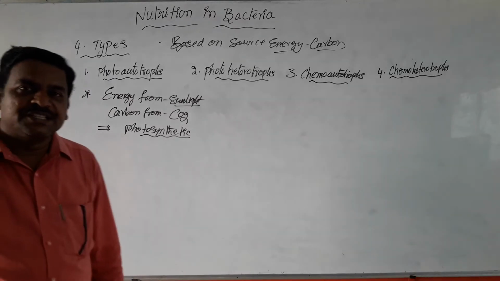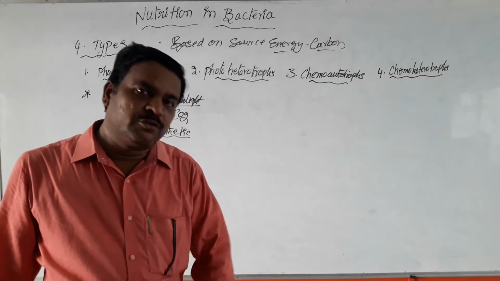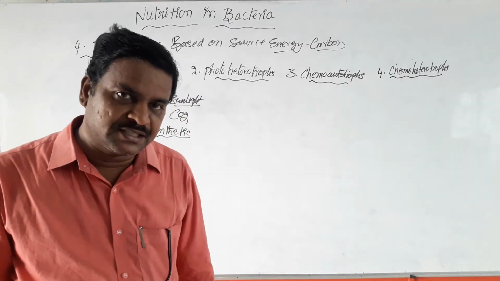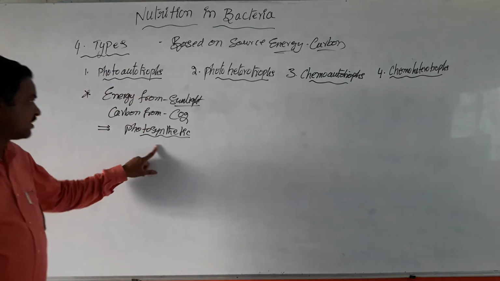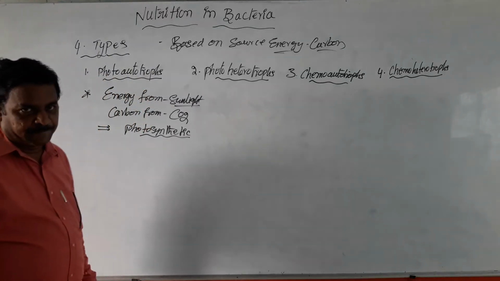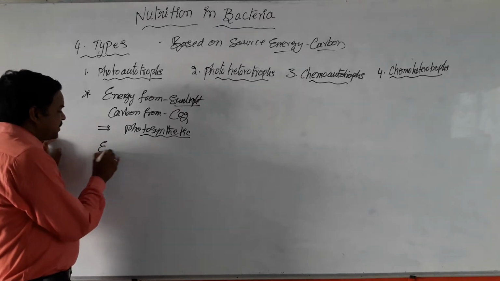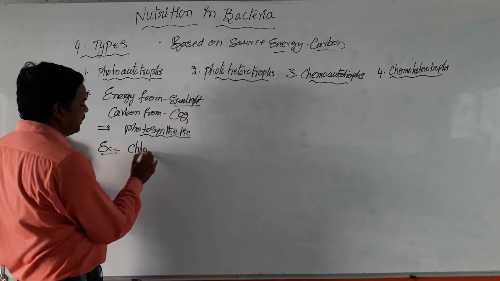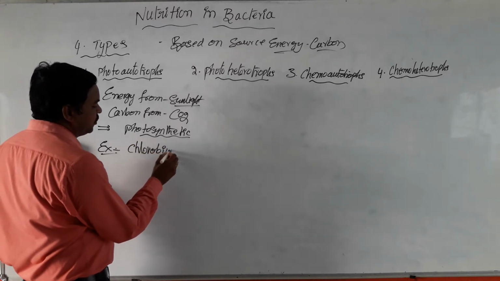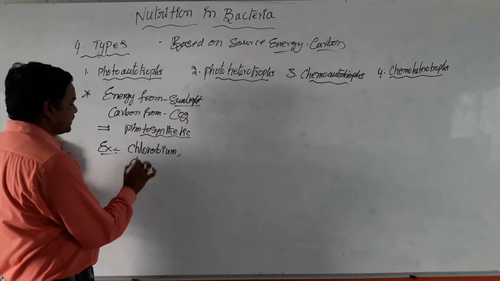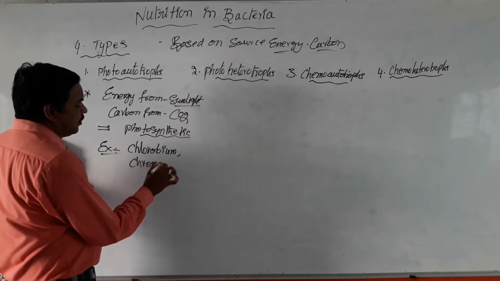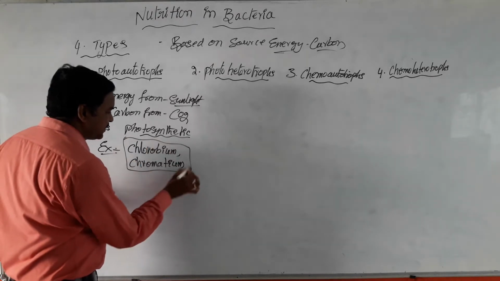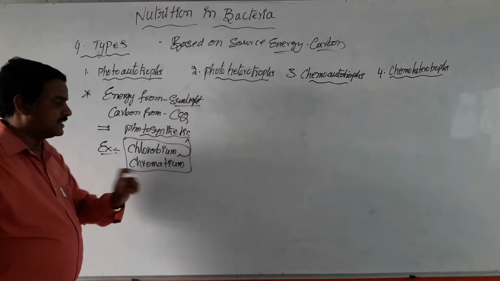They can maintain photosynthesis and prepare their own food materials by the process of photosynthesis. So, these bacterial cells are called photosynthetic bacteria. The best examples of these photosynthetic bacteria are Chlorobium and Chromatium.